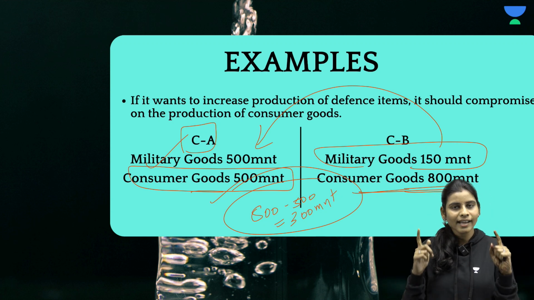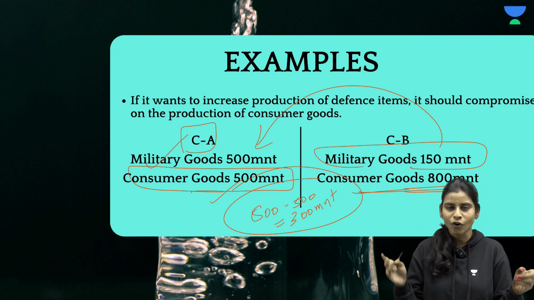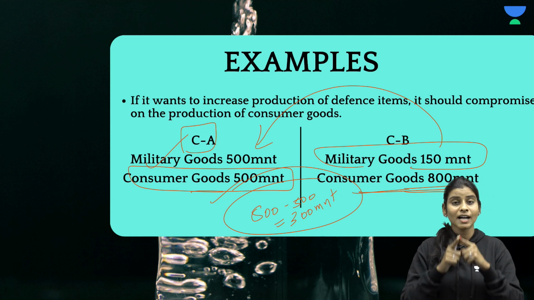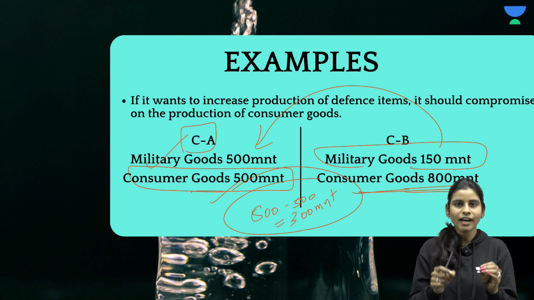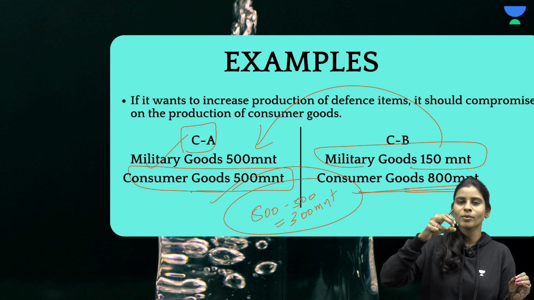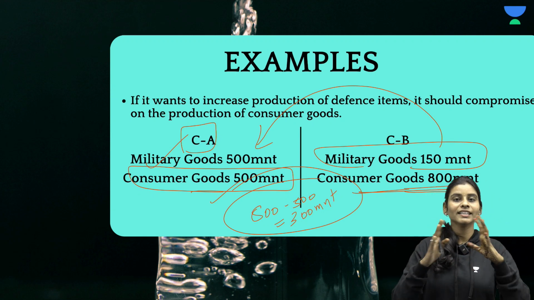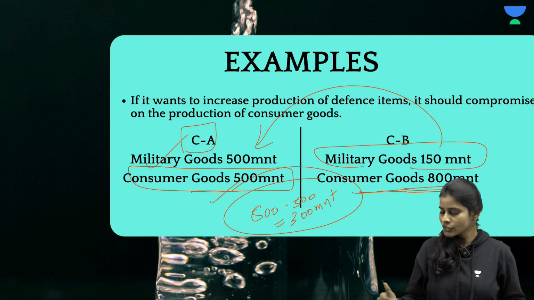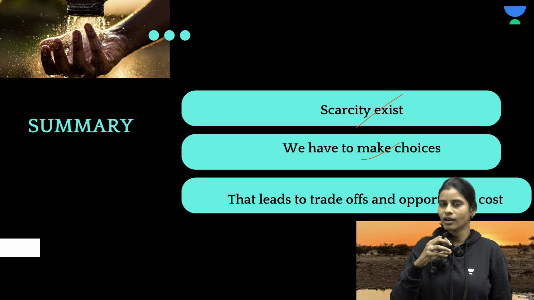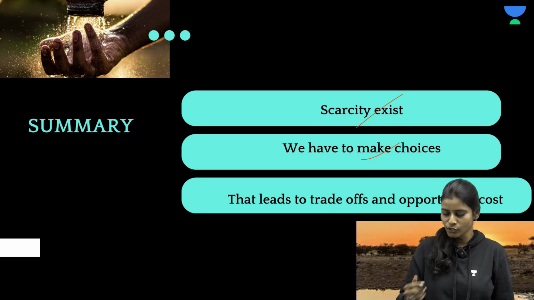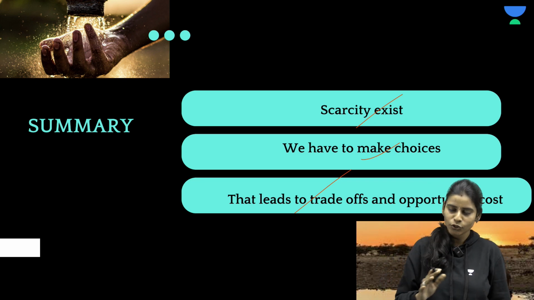So I hope that this will make economy interesting for you. If not, I will come up soon with some economy case study based videos where we are going to pick up the economic performance of each and every individual state in India and then try to learn the economy at a macro scale. So that's it for today. We learned what is scarcity and what are the choices that we make and how it is going to impact the economy, and this is something that leads to trade-offs and opportunity cost.